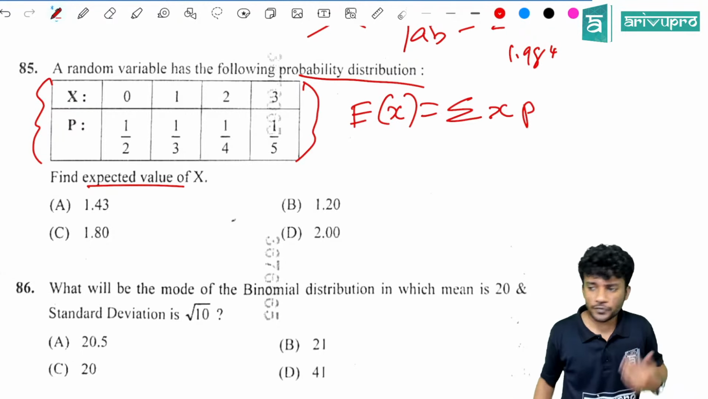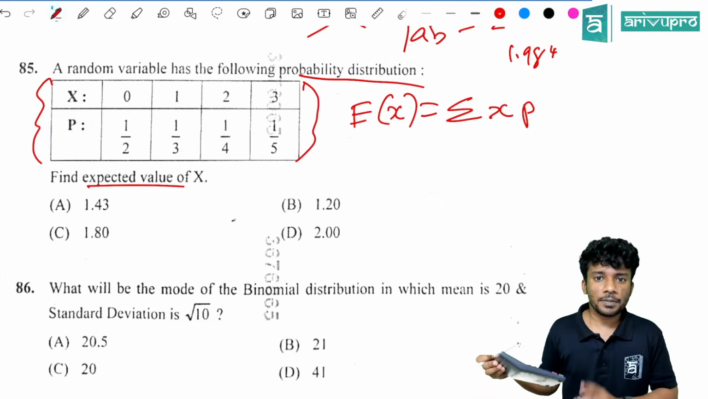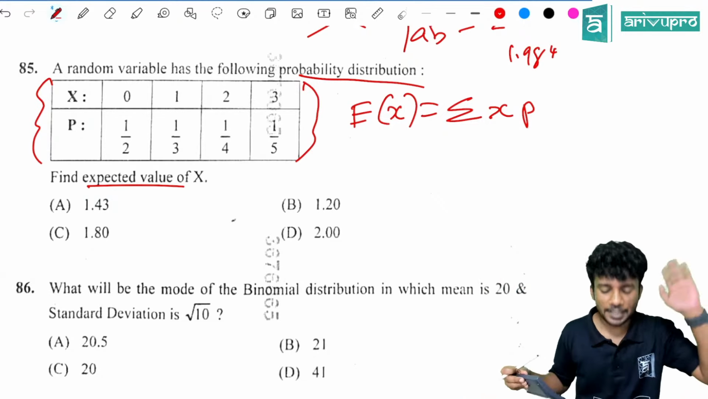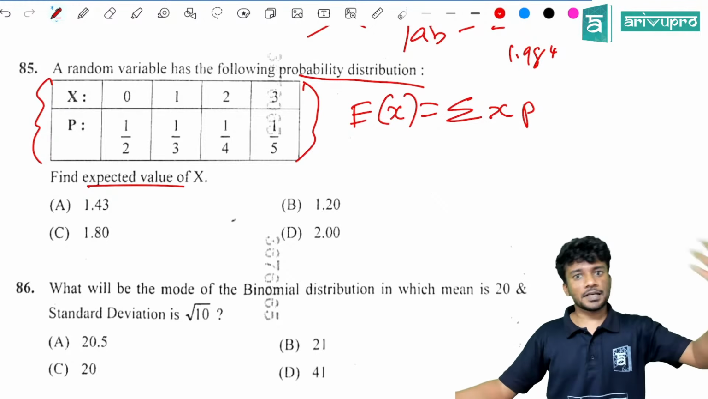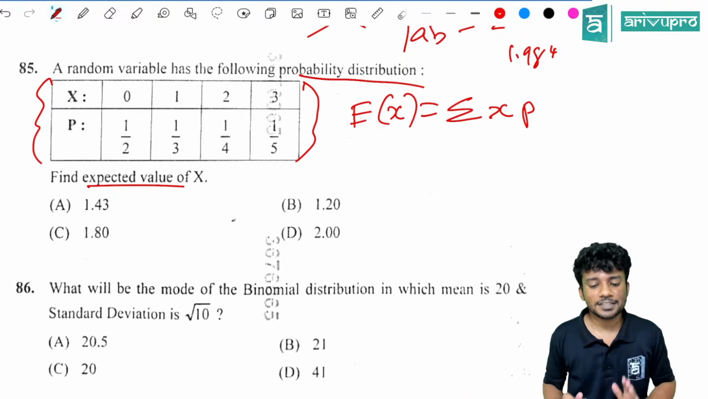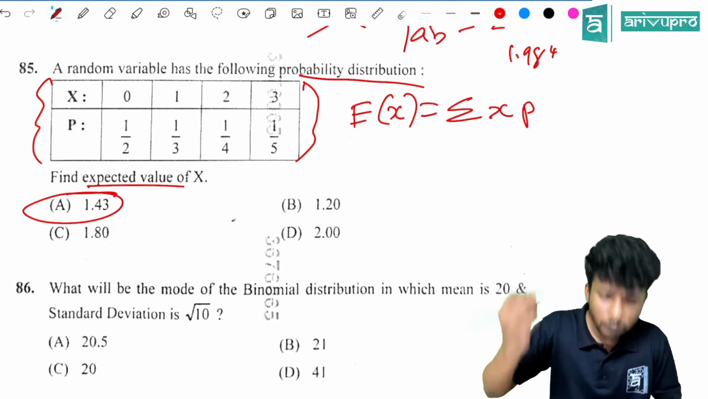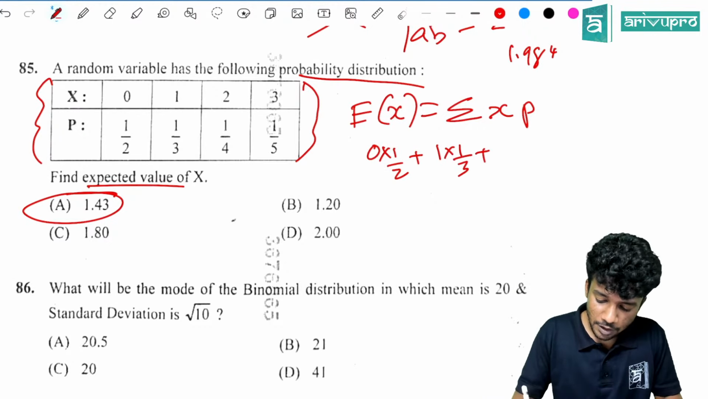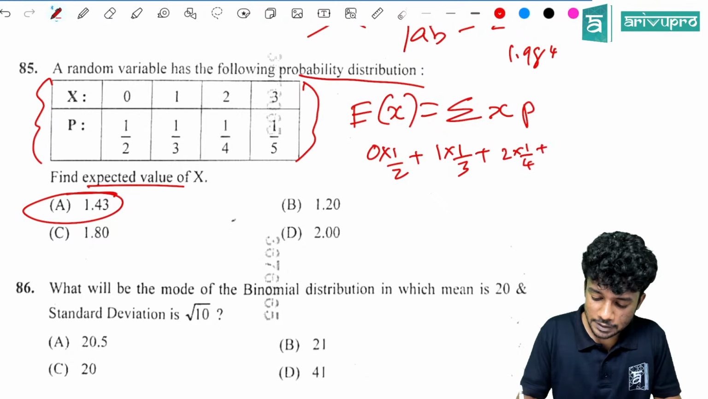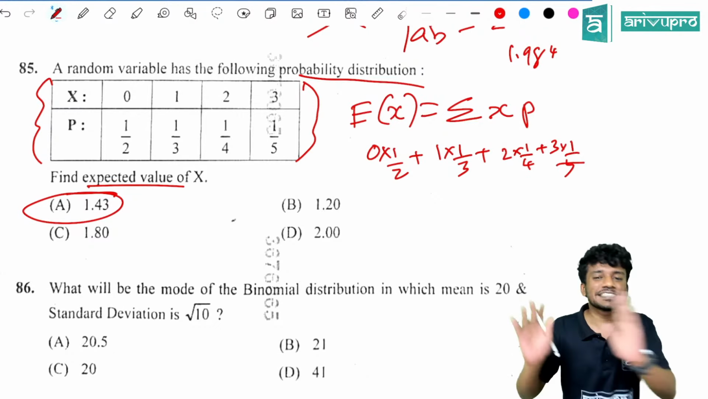Now what will you do? You will take the calculator. 0 into 1 by 2, anyway that is 0. 1 into 1 by 3, M plus. 2 into 1 by 4, M plus. Likewise, you will find it. You will get the answer as 1.43. I'll write the step for you: 0 into 1 by 2 plus 1 into 1 by 3 plus 2 into 1 by 4 plus 3 into 1 by 5. Use the calculator wisely and save time.